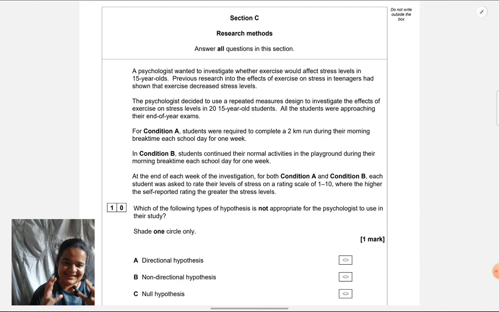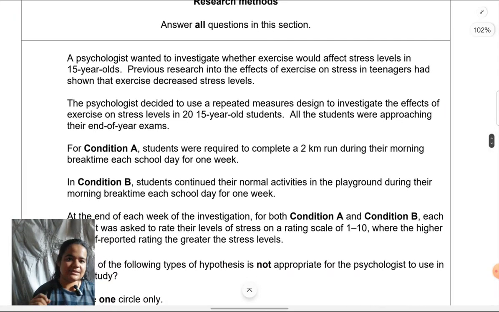So having said that, let's begin with this paper today. And first, I will read out the scenario which is given. I want you to read with me very carefully. I will be highlighting some sections as I read. You can also do that on your paper or in your mind at least. Make sure you highlight.